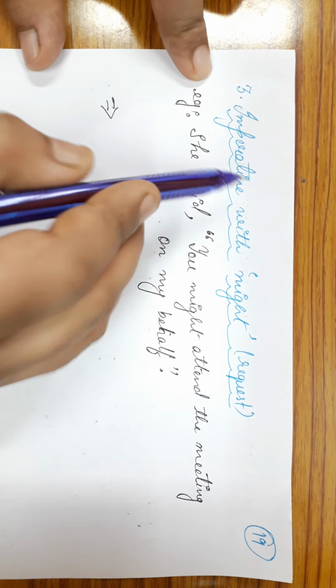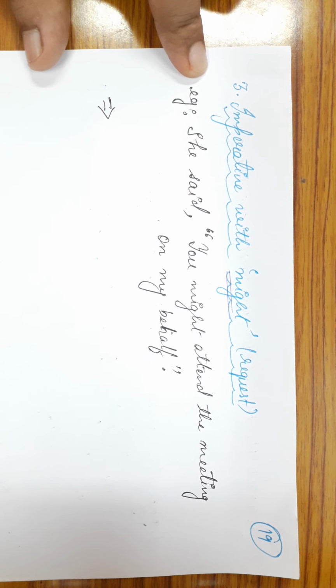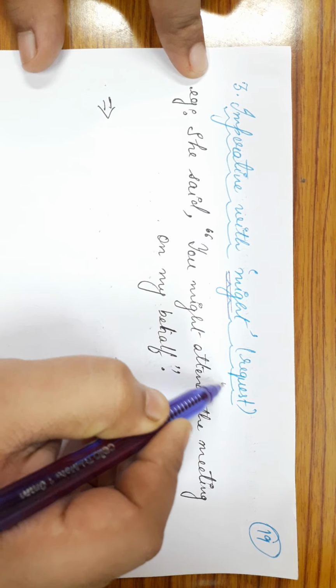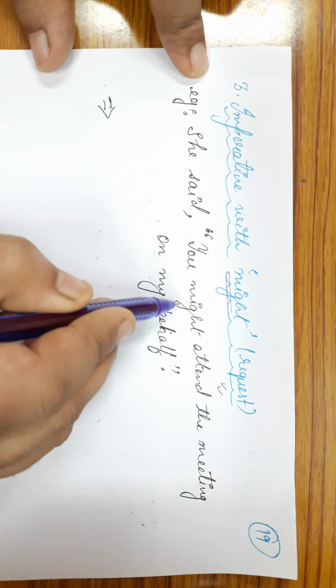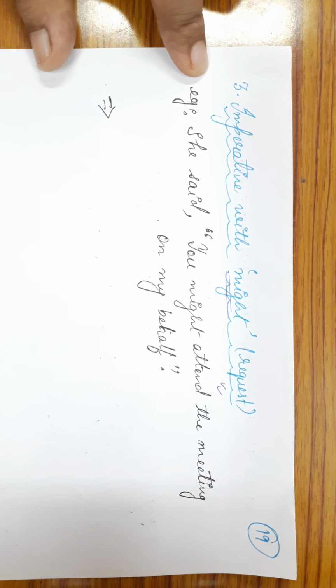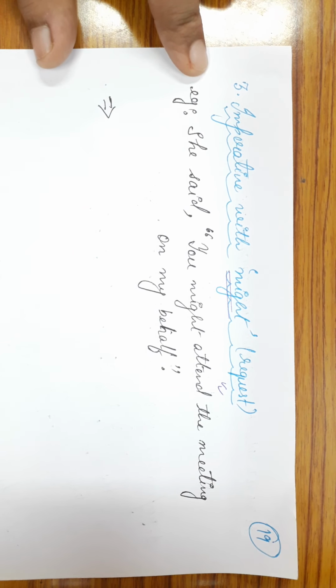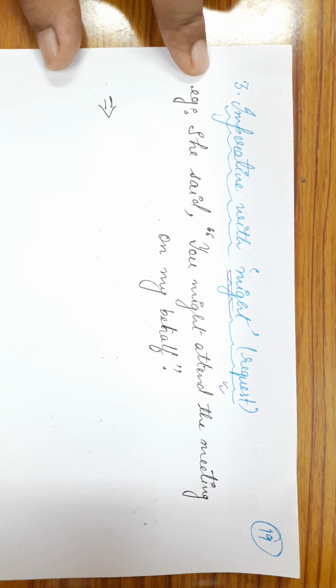What if we have imperative with might? When we have the imperative with might, it suggests request. For example, she said, "You might attend the meeting on my behalf." The moment we read the sentence, we can understand the speaker is requesting somebody to attend the meeting on his or her behalf.